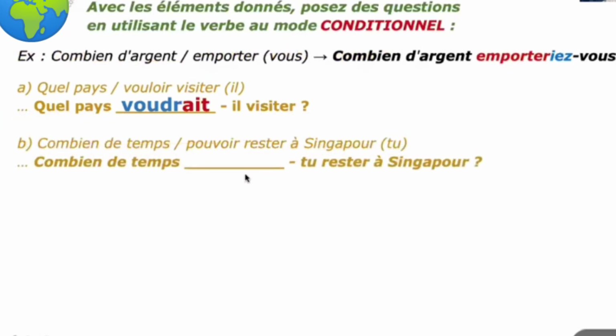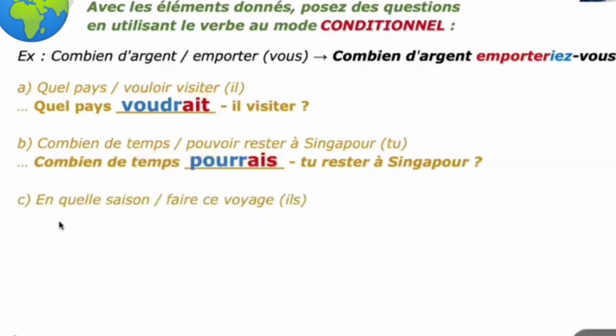See here: Combien de temps, tu, rester à Singapore? How much time could you stay in Singapore? Pouvoir, it is in the conditional, you have to change it. Pourr is the stem, and according to tu, the ending is ais. So, combien de temps pourrais-tu rester à Singapore? How much time could you be able to stay in Singapore?